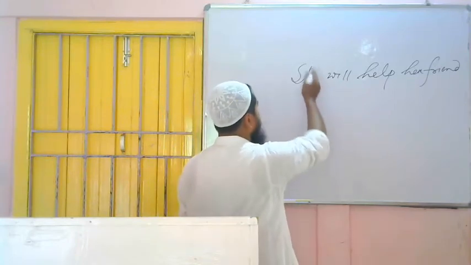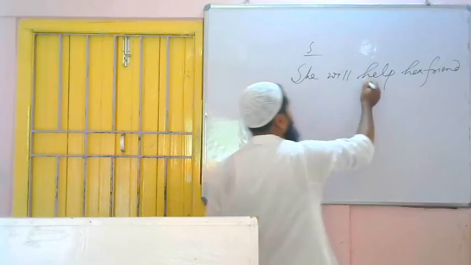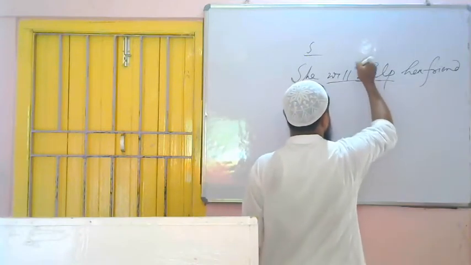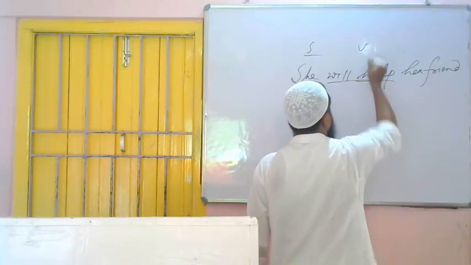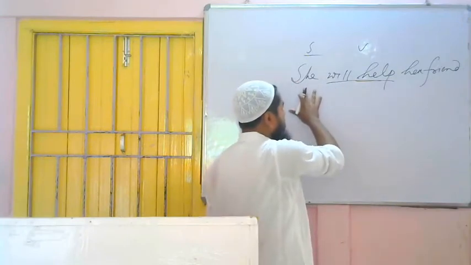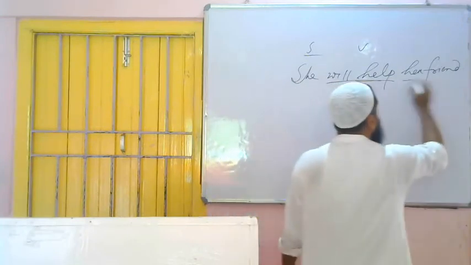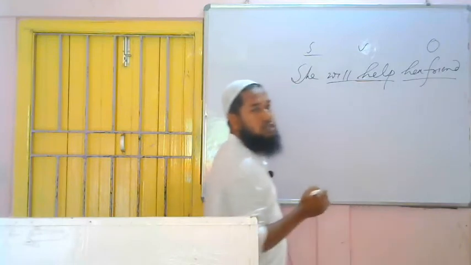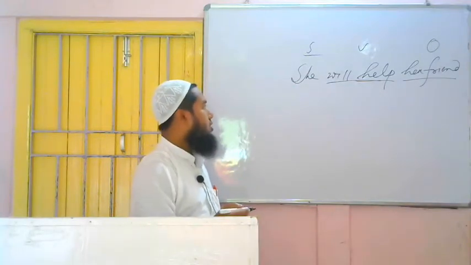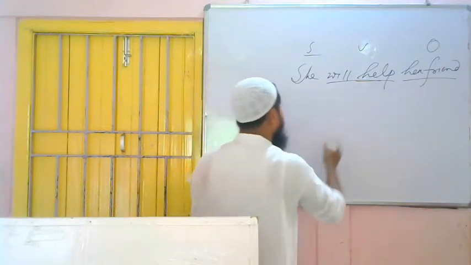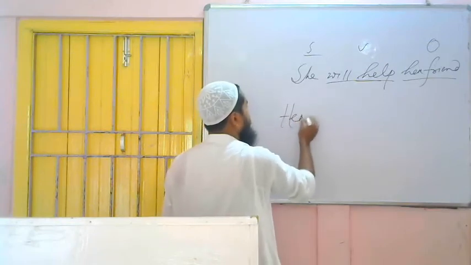Yes, here subject is she. This is the subject. Action is help. So here the verb will be will help. Then object, that means the action of the subject is falling on whom? Her friend. This is the object. So we got three things. Now it has become easier for us to change the voice. What to do? We have to bring object in place of subject, her friend.